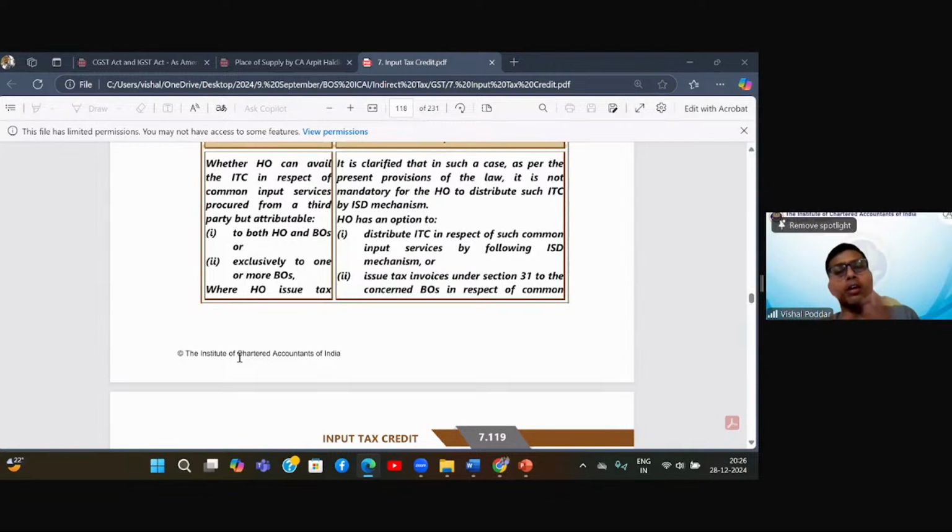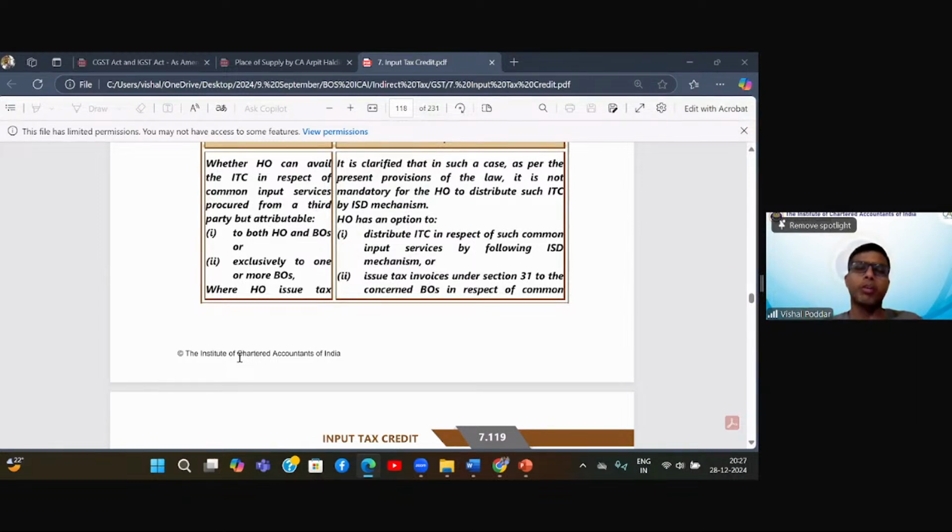Then after this ruling, a new dragon came out of its den, which is called cross charge, which created a new confusion in the industry because this ruling said you have to compulsorily do it. Then further people went into rulings, and different rulings gave different answers. Some said compulsory, some said not compulsory, some said instead of cross charge you do ISD, some said no, you have to do both. Then some said this would be the manner, this would be included, that would be included. So a lot of confusion piled up, and then finally last year they had to come up with this circular.